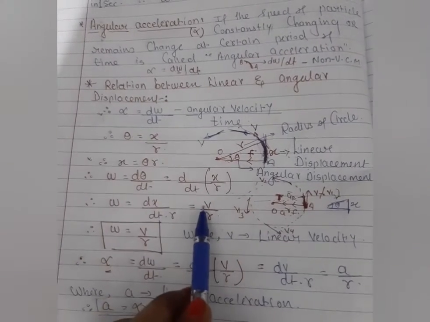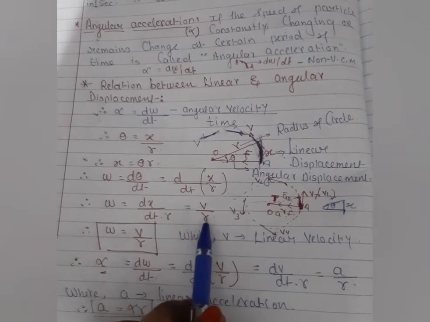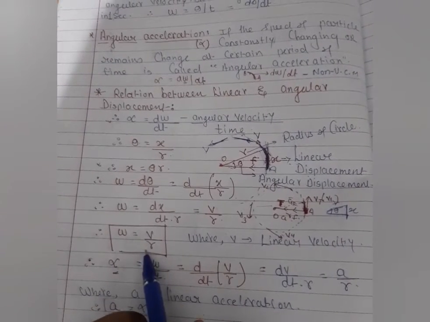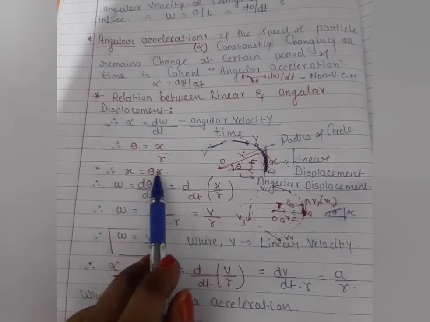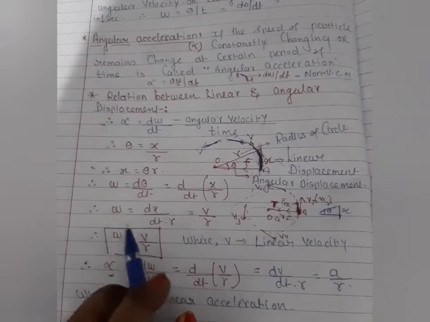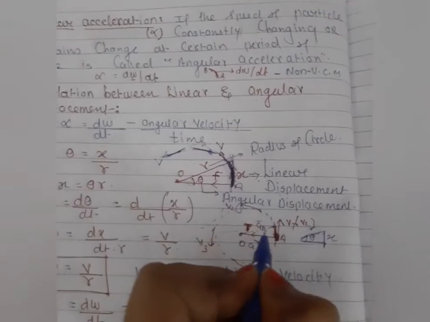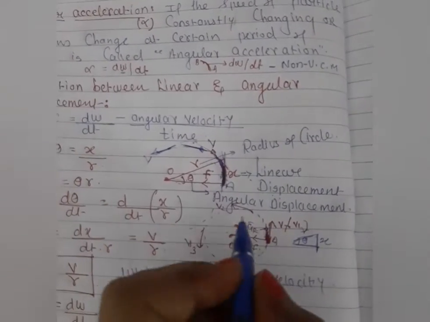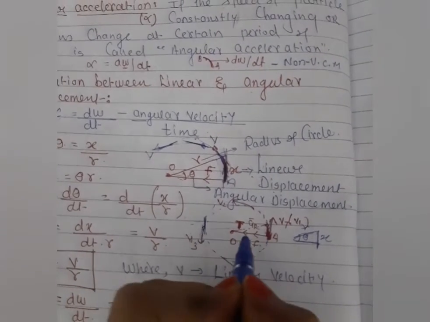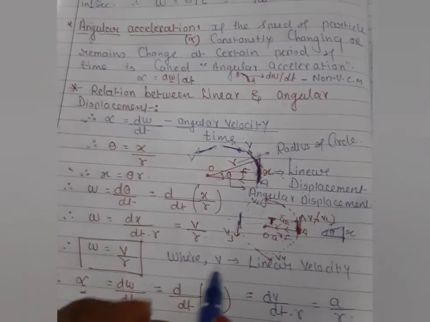dx by dt is nothing but the velocity, so it is velocity upon r. So here we are getting the angular velocity during this process as v by r. The linear displacement is r theta. Clear? So many small formulas you are getting in this condition, where v is the linear velocity. When the particle is moving in this condition, it has linear velocity, and the particle is moving tangential to the surface at this condition, and the particle also rotates here. This makes an angle theta, and there should be an angular velocity also present.